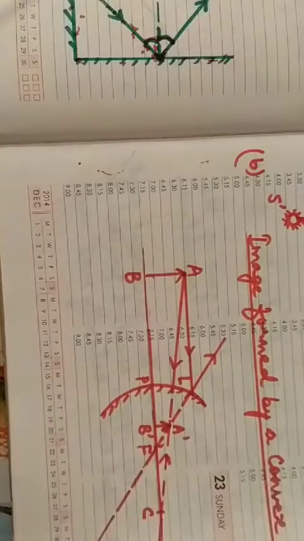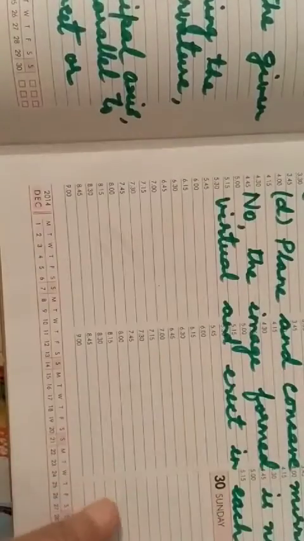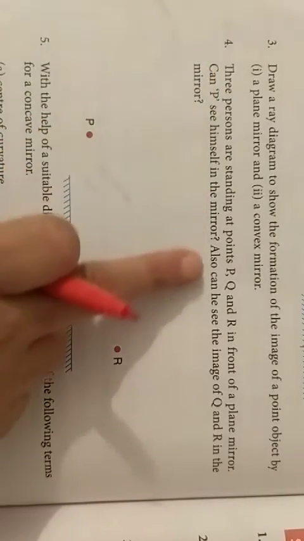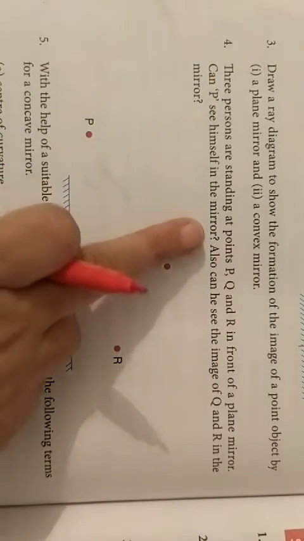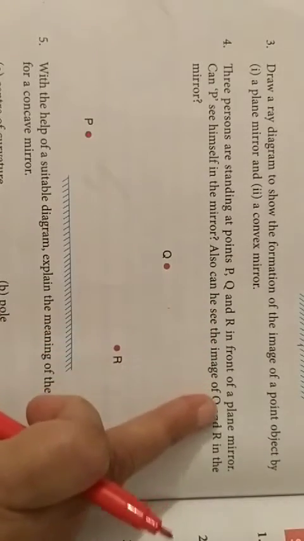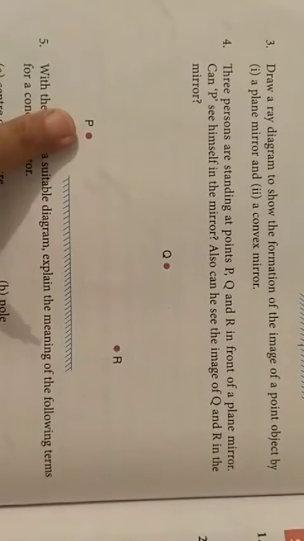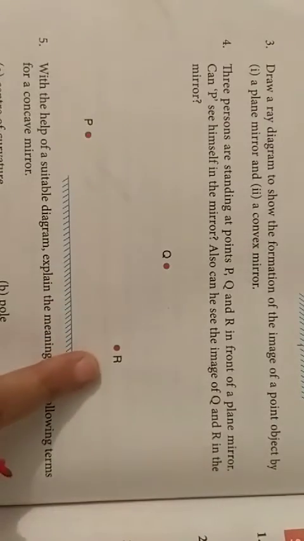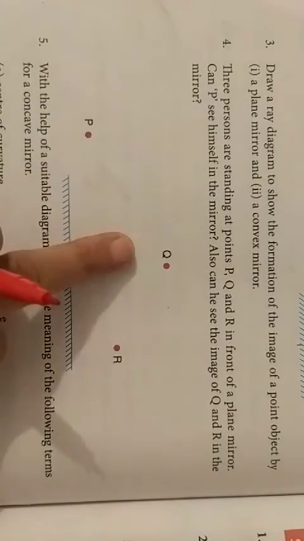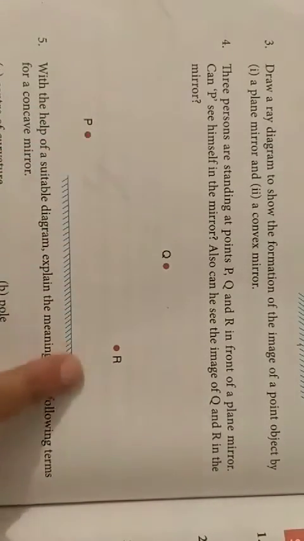Okay. Now we will move towards question number 4. What is question number 4? Now you see in question number 4 it is given that, see here, 3 persons are standing at points P, Q and R. See, this is the point P, this is the point Q and this is the point R. So 3 persons are standing at points P, Q and R in front of a plane mirror.